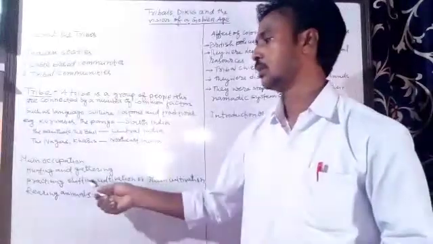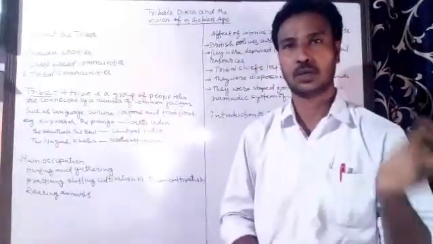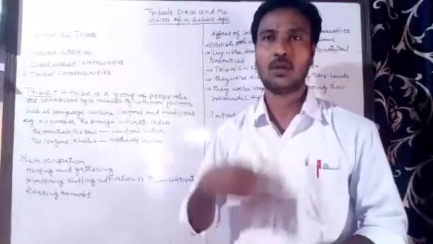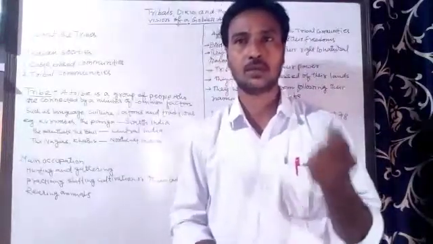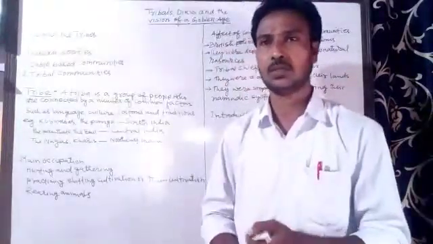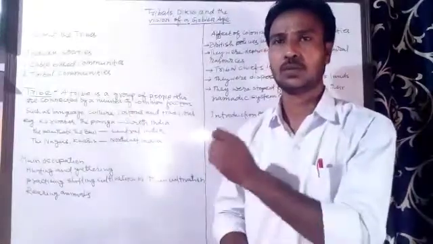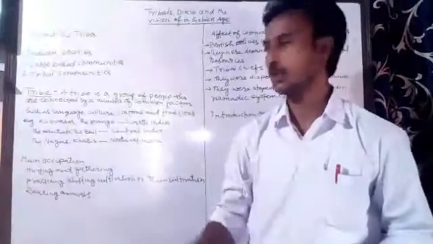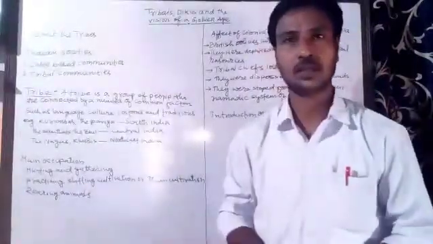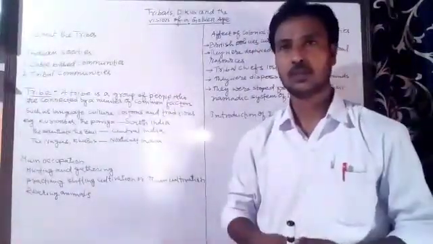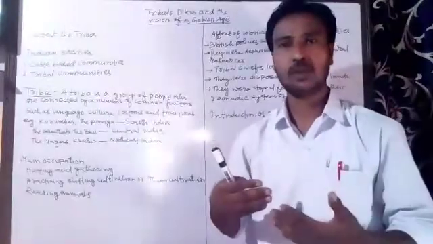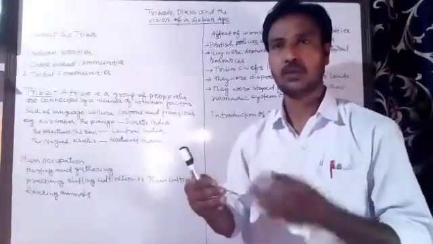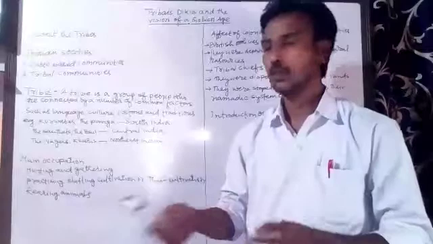shifting cultivation. This shifting cultivation is called by different names such as slash and burn cultivation, jhum cultivation in northeastern parts of India. So their main occupation is hunting and gathering from the forest. Their livelihood is mainly dependent on the forest products.